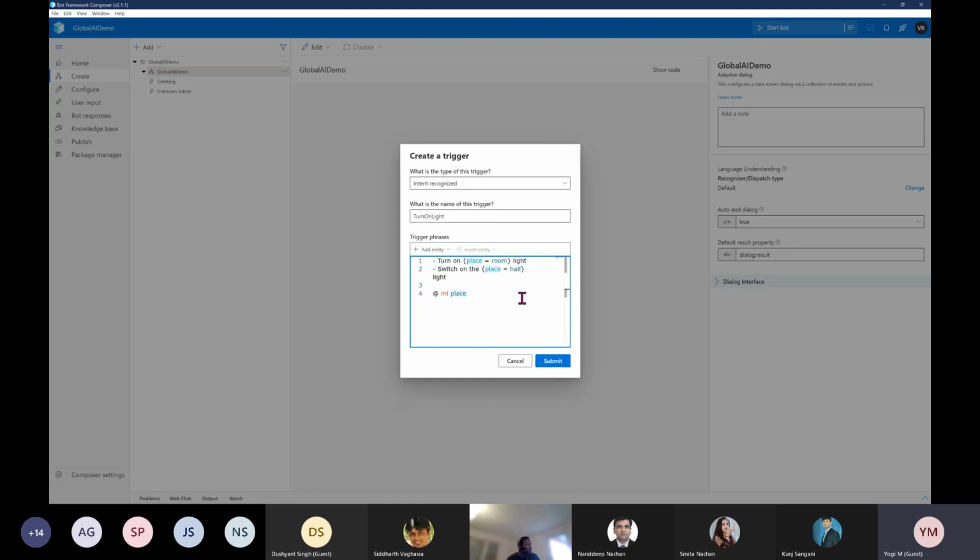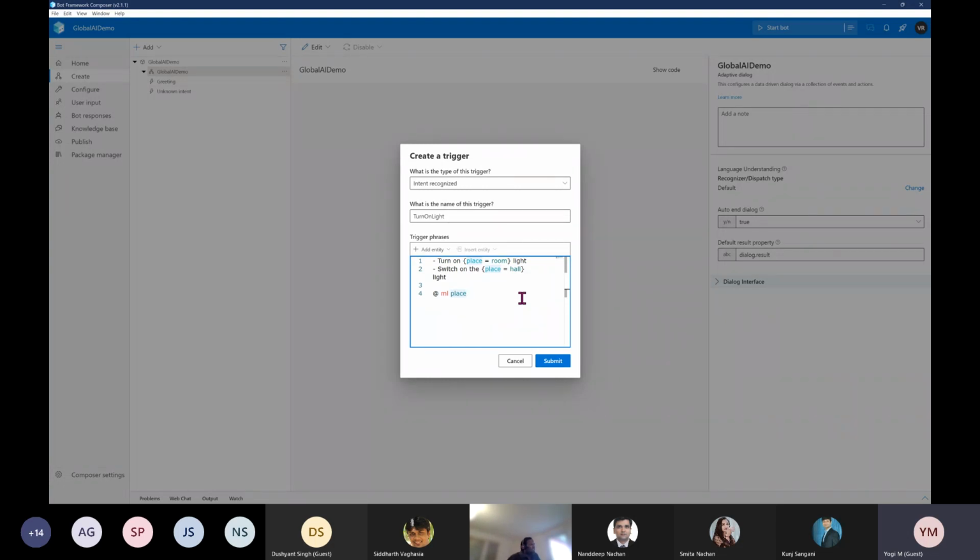And one more thing to highlight: what Composer gives is a productivity option. If you are doing the same thing in the Bot Framework SDK, first you have to define the entity in the LUIS portal. You have to train and test it. Once everything is done, you come back to your coding part. You have to write all the required code. You want to find the top intent, and based on the intent, you execute the flow.